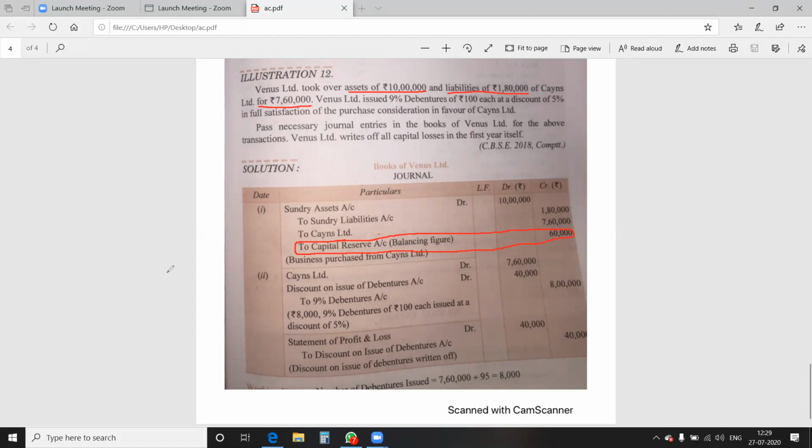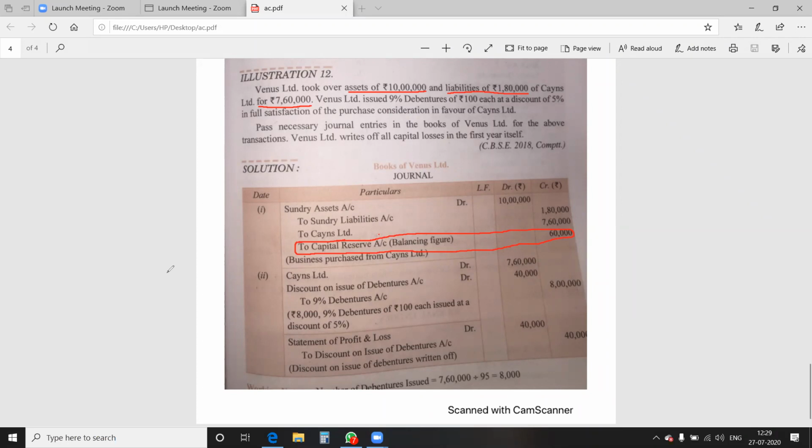Now, what is given over here in the next line? Venus Limited issued 9% debentures of 100 each at a discount of 5% in full satisfaction of purchase consideration in favor of Seance Limited. Now, debentures are issued to the vendor: vendor account debit, discount on issue of debenture debit, to debenture account. Now, the question arises, how much will be the amount to be shown?